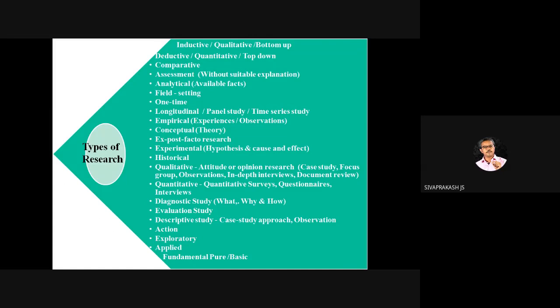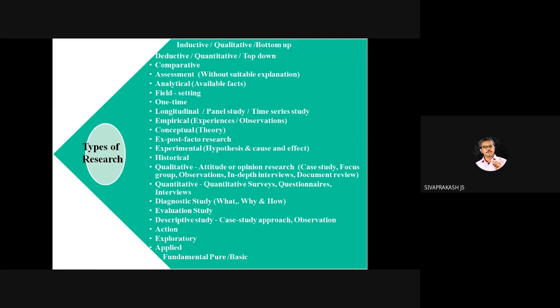In applied research we are able to develop a theory, but action research is purely solution oriented. The researcher is already doing some investigation, and in the course of time, if any issue arises, the researcher can do this action research to solve that particular problem.